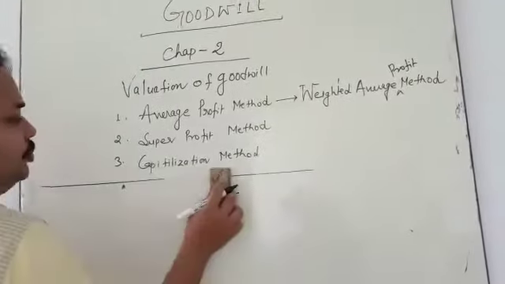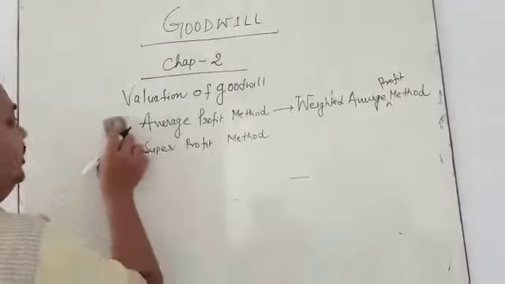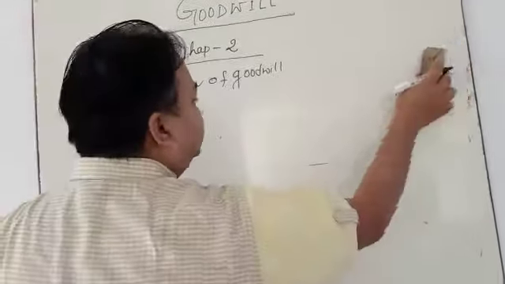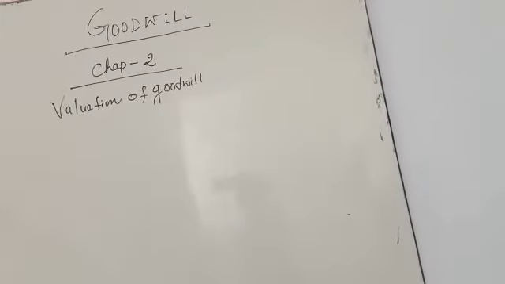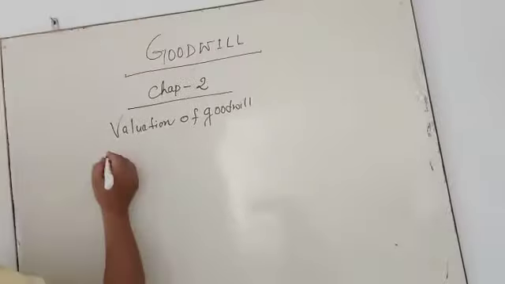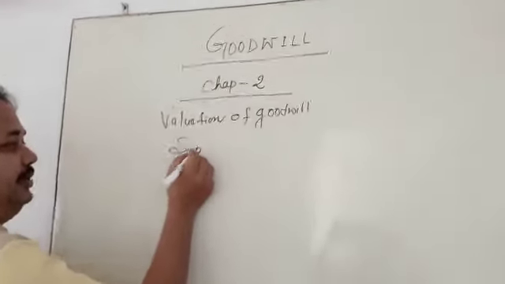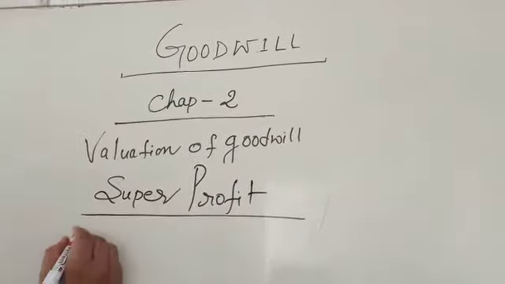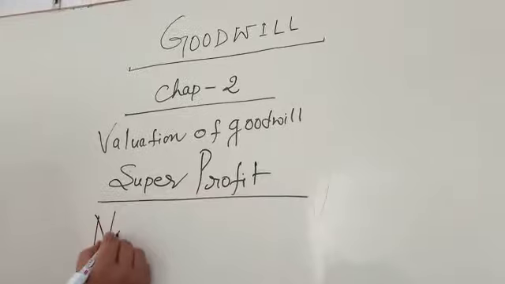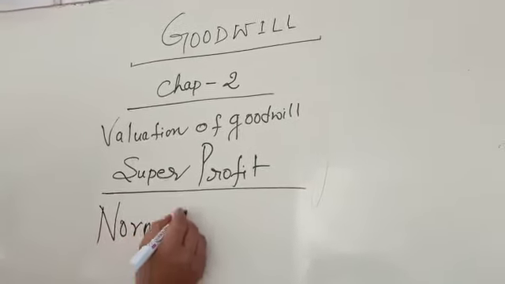Okay. So now I am going to explain the next one, the super profit method. In the super profit method, we first calculate normal profit. What is normal profit?